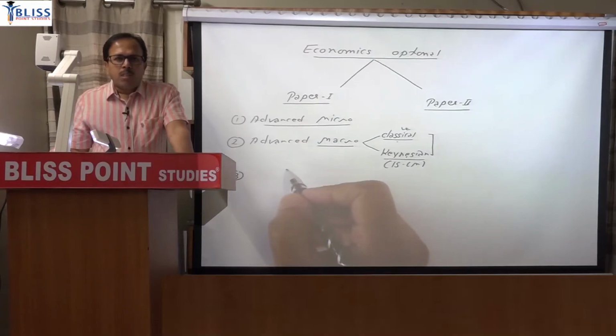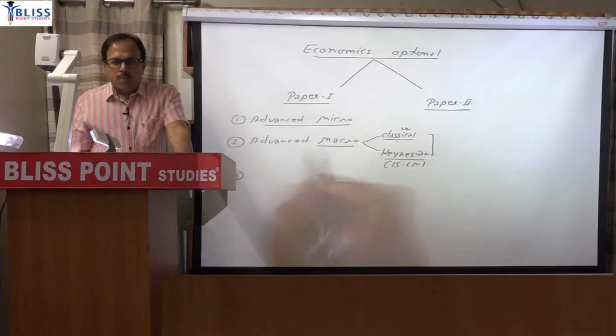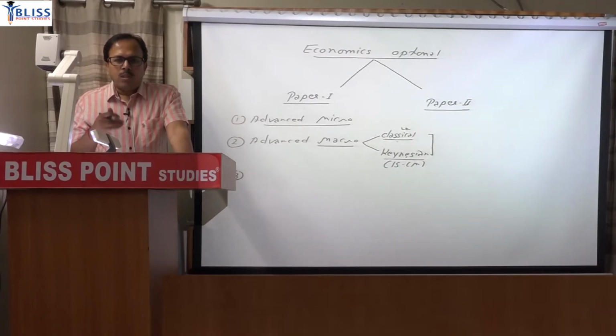There are 2-3 chapters from Branson's book that are not included in the study material, but because last year there was a question from them, I will be uploading two selected chapters from Branson on your portal, so you can have access to only 3 chapters. One is the consumption chapter, other is the investment chapter, and third is demand for money. So you'll find that question of demand for money regressive model in your 2020 mains paper.